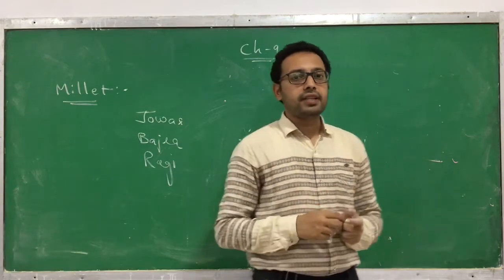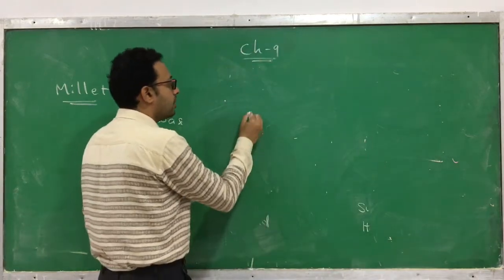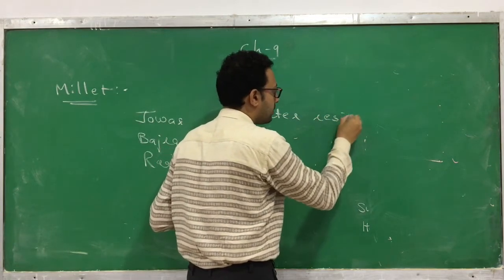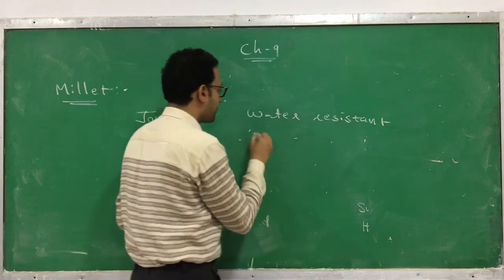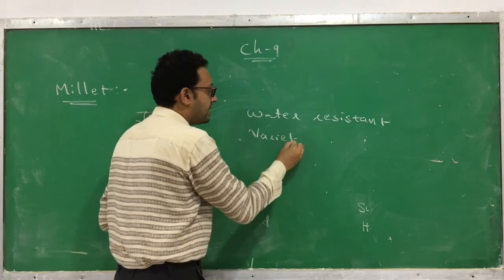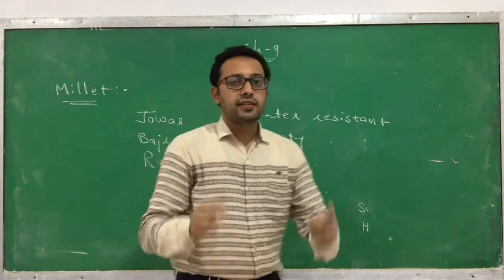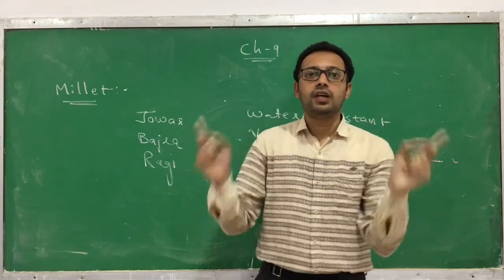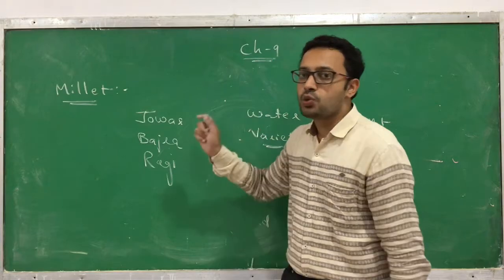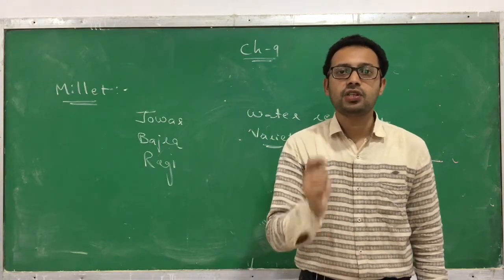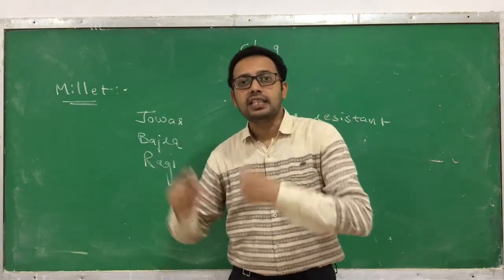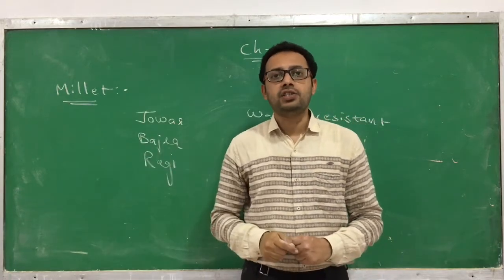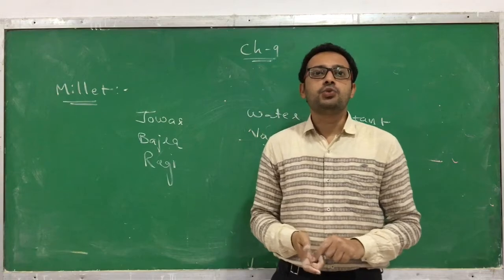So what we have developed is a water resistant variety, which can withstand a lesser quantity of water. Even if jowar and bajra are not getting sufficient water, it doesn't affect their yield, and that is possible due to plant breeding.